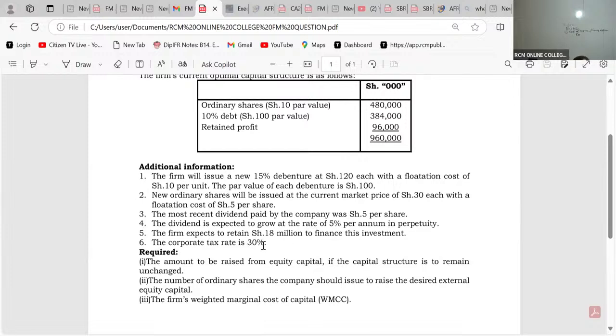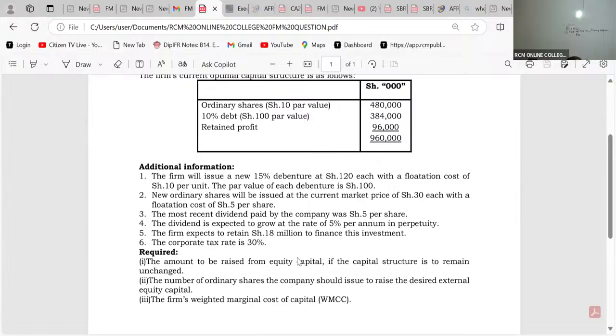The firm expects to retain shillings 18 million to finance this investment. The corporation tax rate is 30%. So they want us to give them the amount to be raised from equity capital if the capital structure is to remain unchanged. You see, the capital structure is not going to change even in the future.